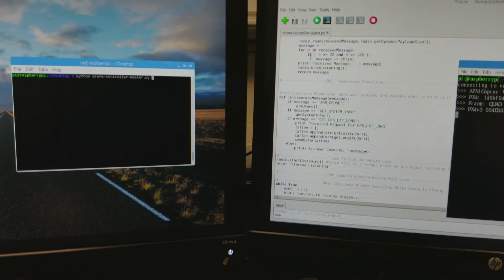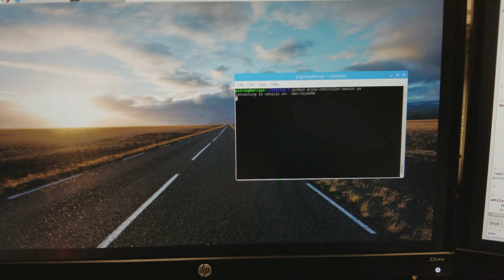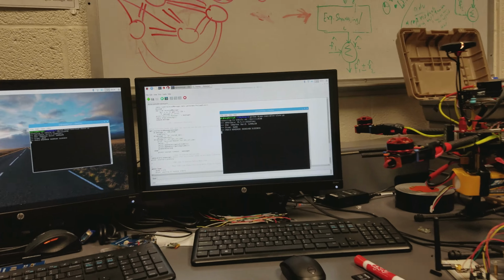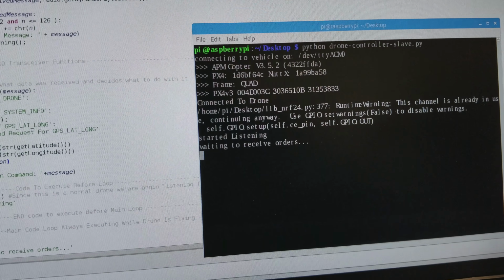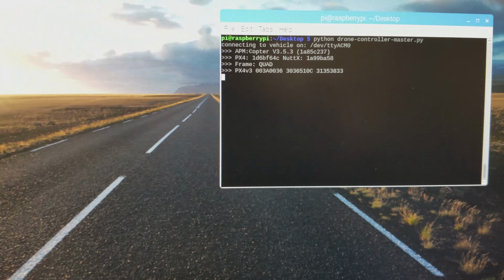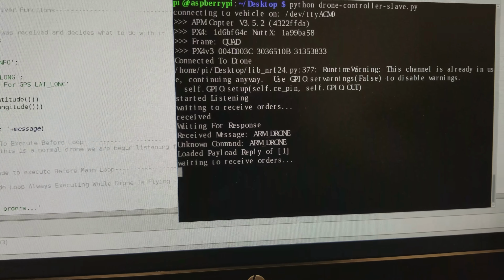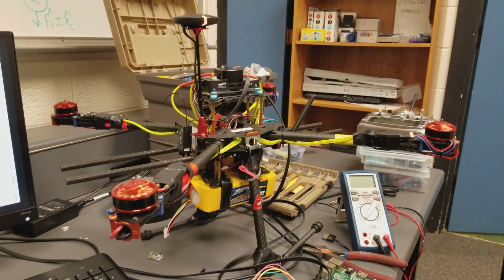So we initialize the slave and we start the master, and we'll see what happens. So this guy, he'll start waiting to receive. This guy's gonna send the command. He just sent the command, received message to arm, and he's armed.